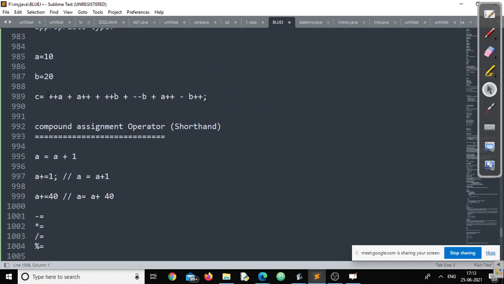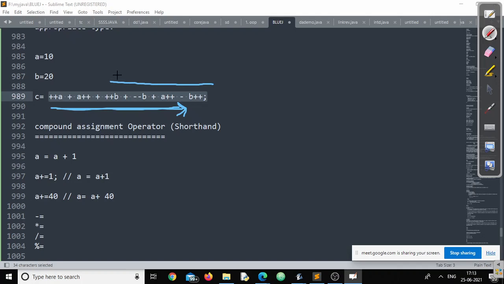Whenever we are operating the increment and decrement operators, we are operating from left to right, isn't it? But if there is a compound assignment operator, if you want to operate the compound assignment operator, it will always be from right to left. Clear? We'll see an example of that.